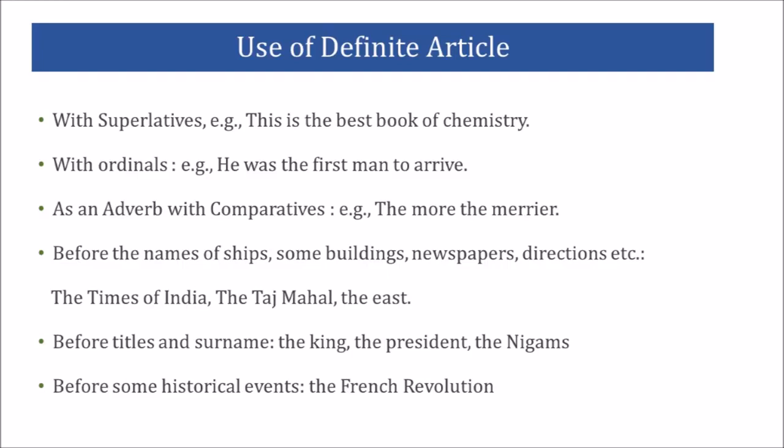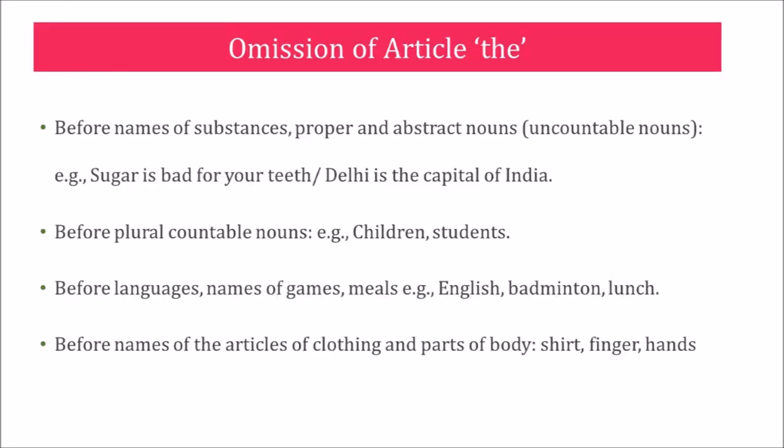Before the names of ships, some buildings, newspapers, directions, etc. For example, the Times of India, the Taj Mahal, the East. Then before titles and surnames, for example, the king, the president, the Nigams, and then before some historical events like the French Revolution, the Industrial Revolution, and so on.